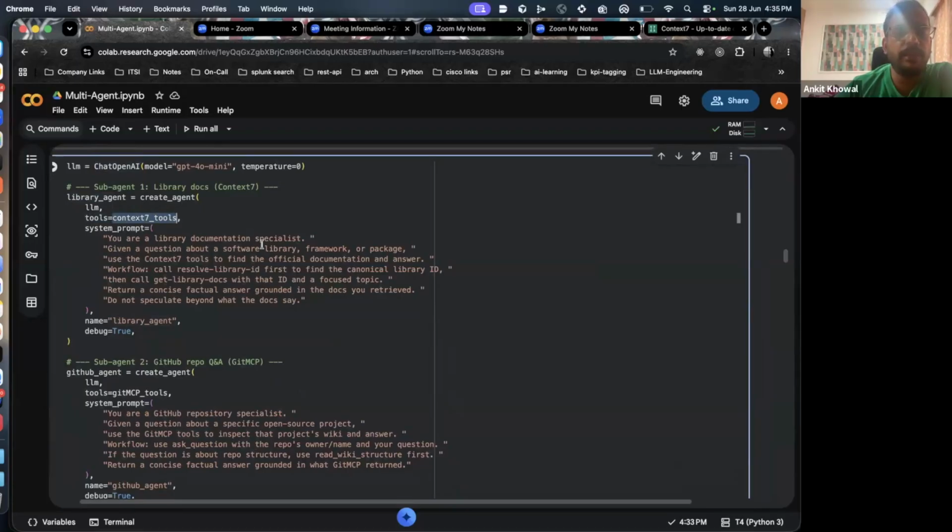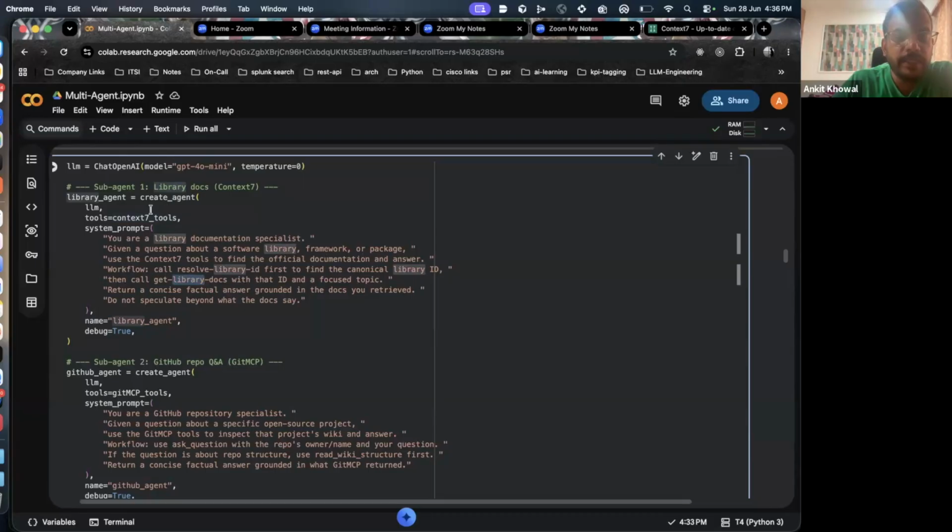You are a library documentation specialist. Given a question about a software library, framework or package, use the context 7 tools to find the official documentation and answer. What is the workflow? Call resolve library ID first to find the canonical library ID, then call get library docs with the ID and a focus topic, right? So it's first telling to get the library ID, whatever is the canonical library ID, then use this tool, get library docs with the ID, so that you can get specific doc information.